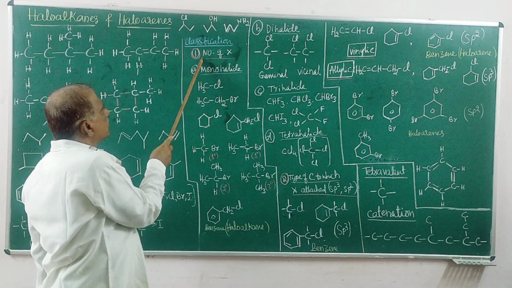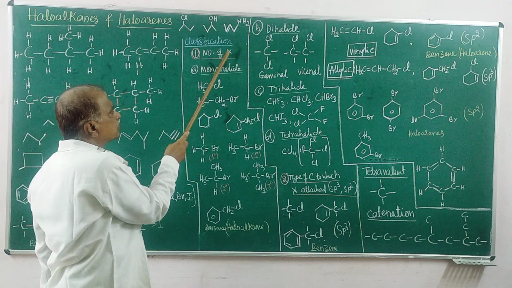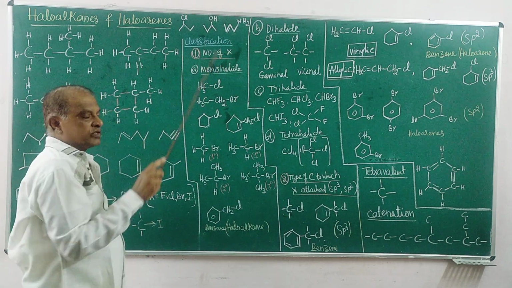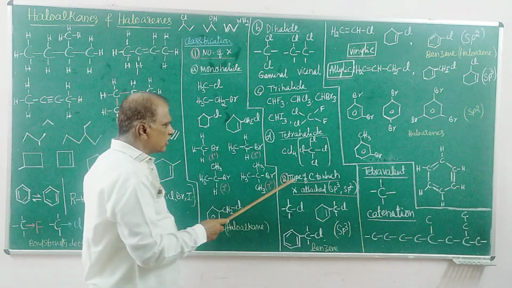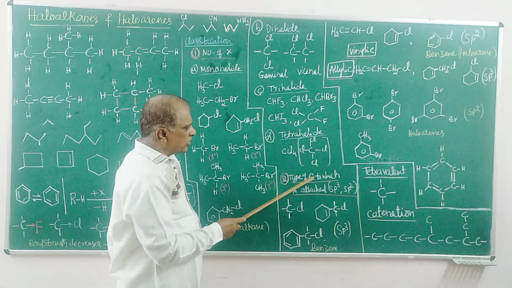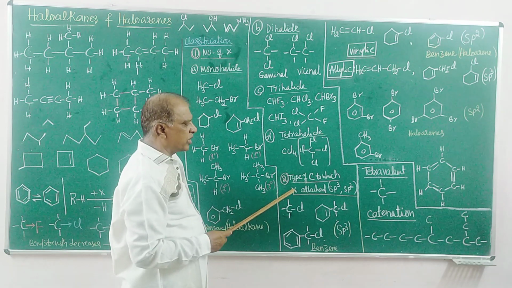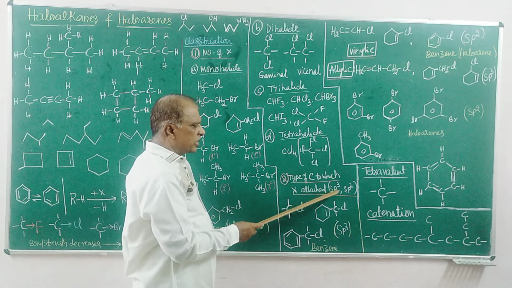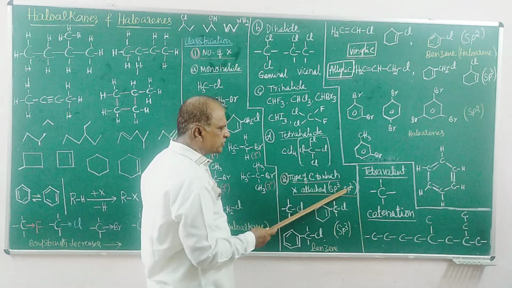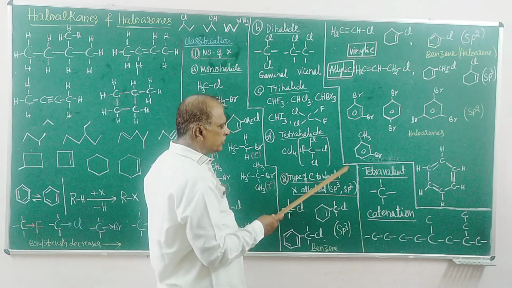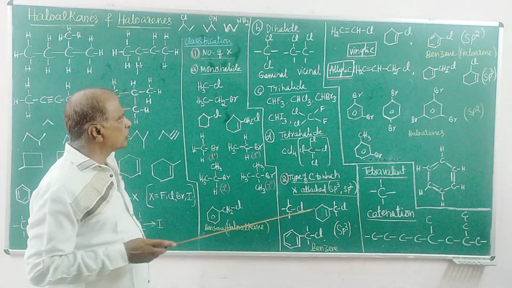One is the number of halogen atoms present in the molecule. On that basis we have classified, that is one way. And the other is the carbon atom to which the halogen atom is attached: what type of carbon atom is it, sp3 hybridized or sp2 hybridized? On this basis, the halogen derivatives are classified.